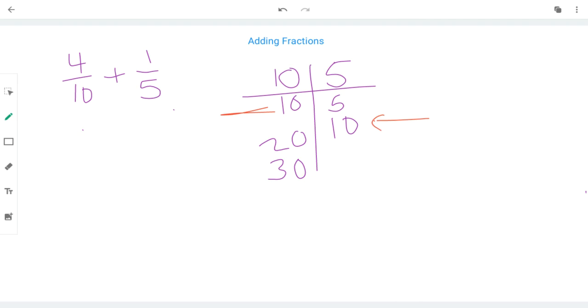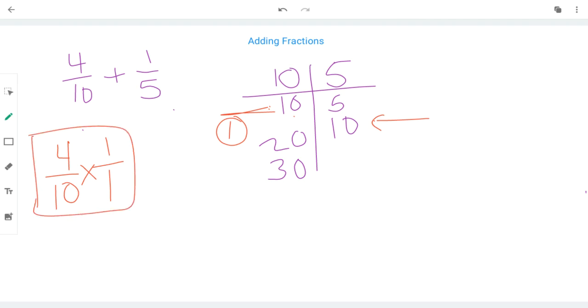So that means I'm going to have a denominator with 10. Well, luckily, 4/10 is already in 10 pieces. So what I'm going to do is show you, it only took me one multiple to get there, so I'm going to tell myself, hey, I only multiplied once, so I need to multiply by 1 over 1. Okay, this really builds good habits. We know that it's going to stay the same, but it's a good habit to write this down every single time.